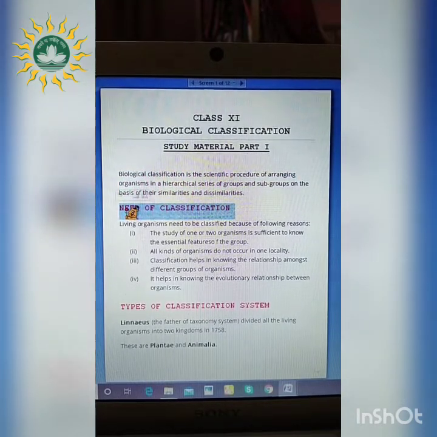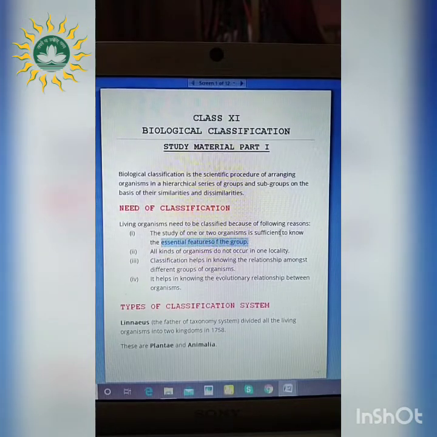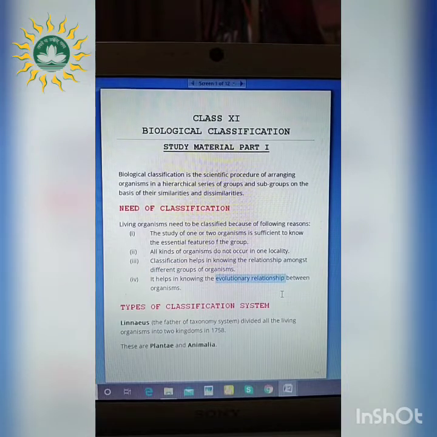Why do we need this classification? So four main points are there. Firstly, we should know the essential features of the groups, and for this the classification system is necessary. Secondly, the locality base, what is the habitat of that particular organism, we should also know that. Thirdly, the classification helps in knowing the relationship among different groups of organisms. So we should know the relation. And fourthly, the evolutionary relationship, that means the origin from where it is happening, we can also know that. So these four are present for why we need to classify the organisms.